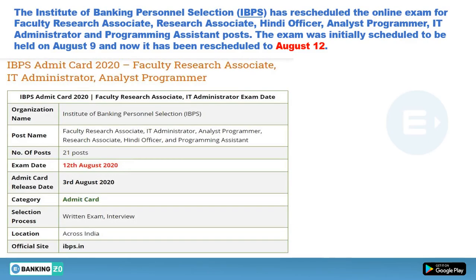Today we're gonna discuss the admit card released by IBPS for various posts. And what are those posts? Those posts are faculty research associate, Hindi officer, analyst programmer, IT administrator, and programming assistant post.